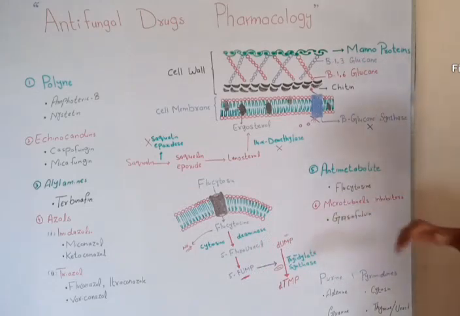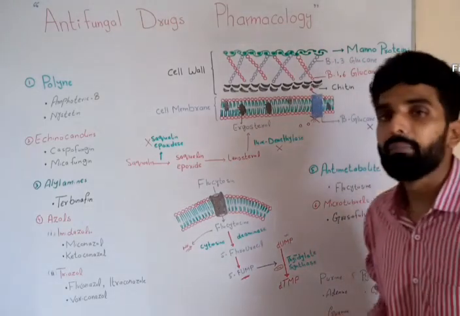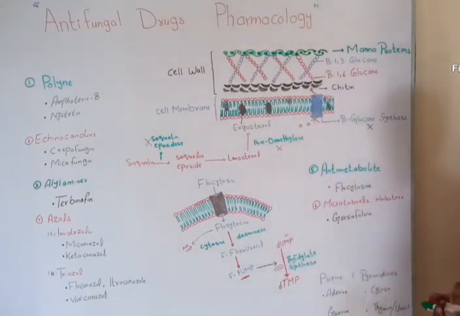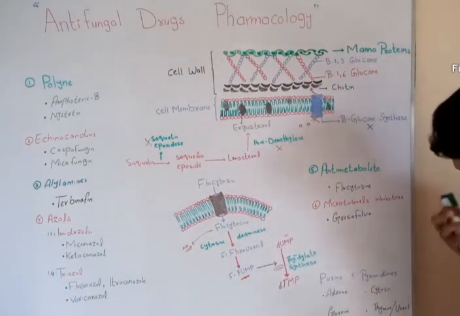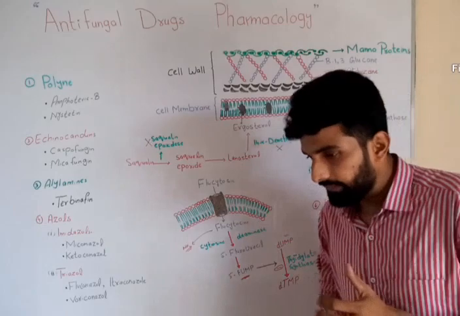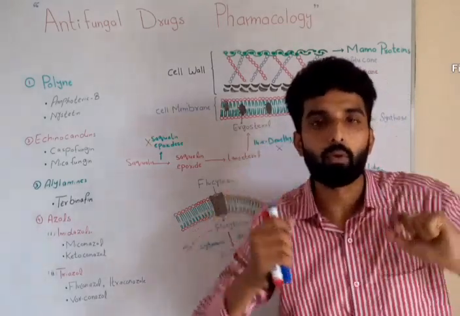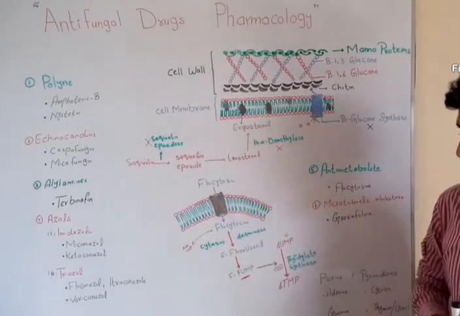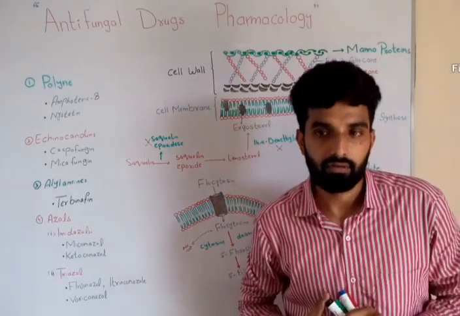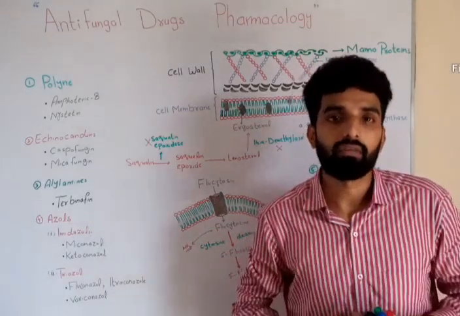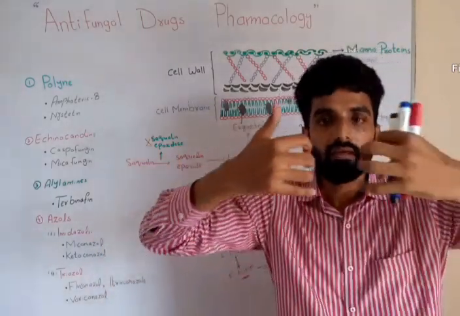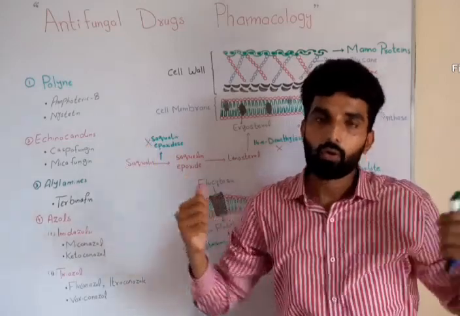Now the sixth class is microtubule inhibitors, and the example is griseofulvin. Microtubules are basically a polymer of tubulin protein. These microtubules play two very important functions. The first, during mitosis, they help in the separation of chromosomes during the metaphase.